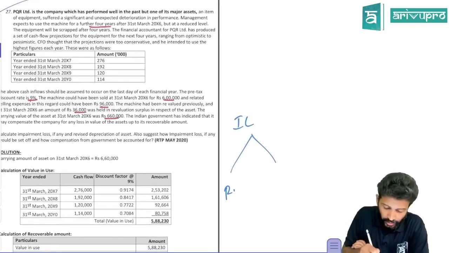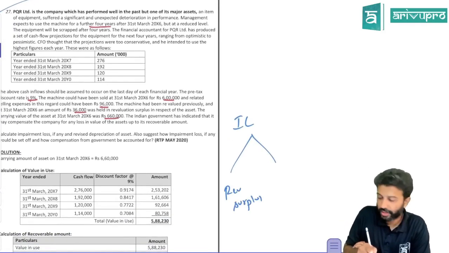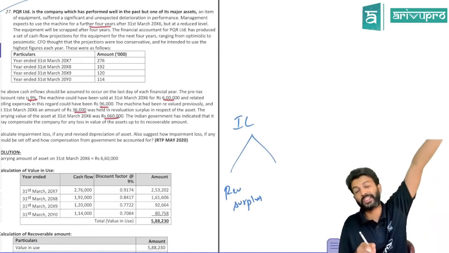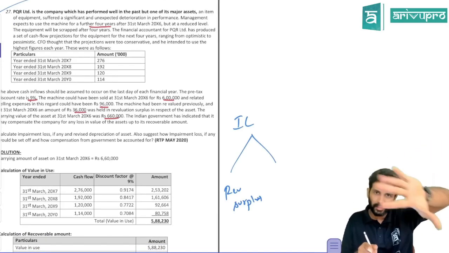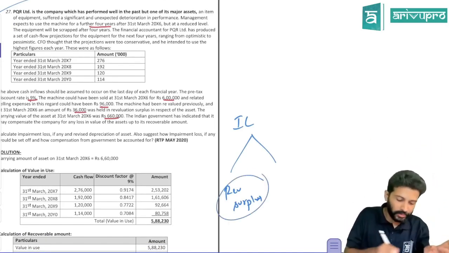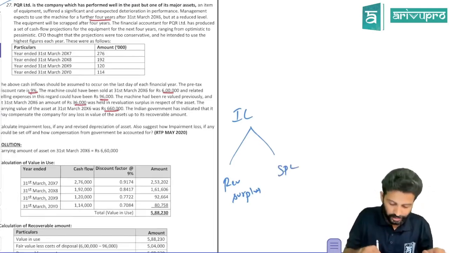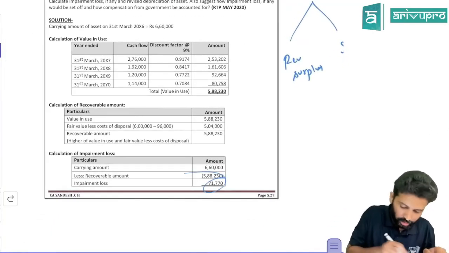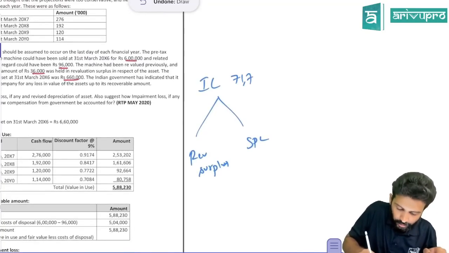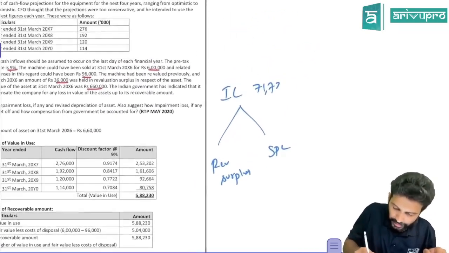No. First, you will adjust impairment loss with revaluation surplus. If this asset was revalued earlier and you have any revaluation surplus, you first have to set it off against the revaluation surplus. Only the balance impairment loss will go to P&L. That is this question. Here in this question, you will get an impairment loss of 71,770. Pretty straightforward calculation, no drama.